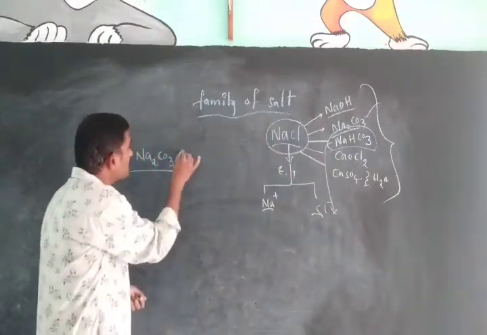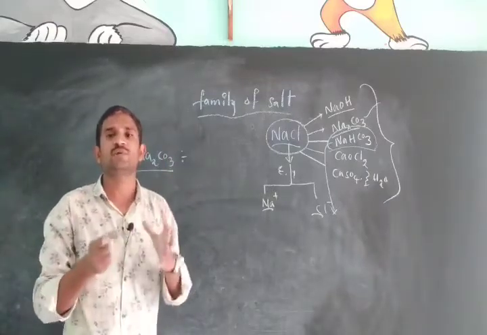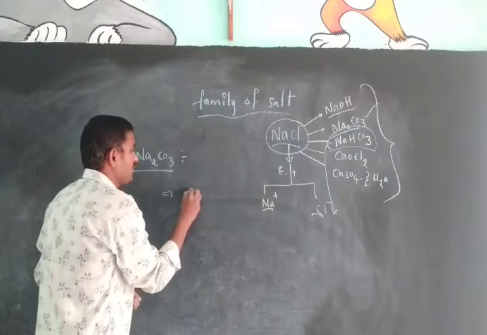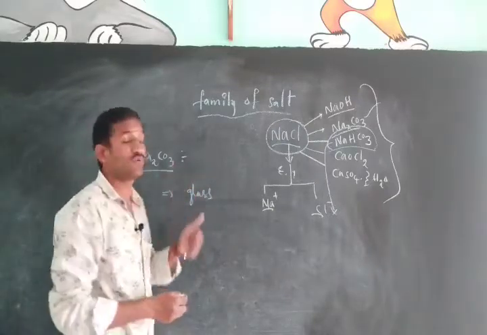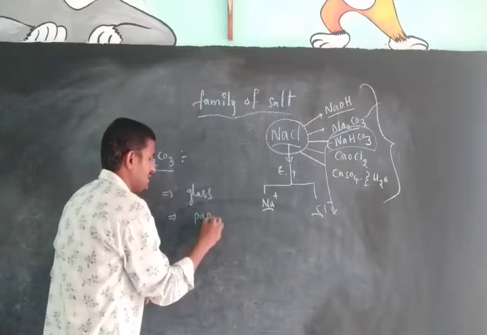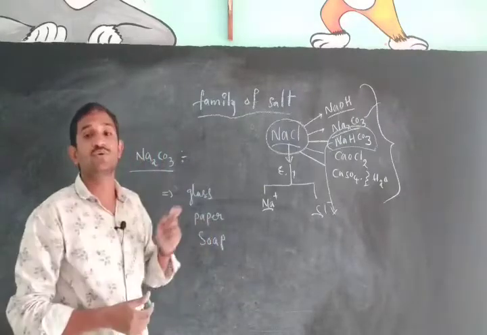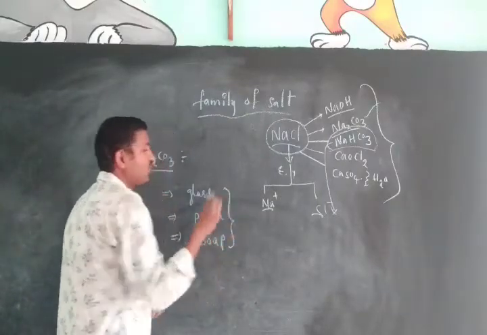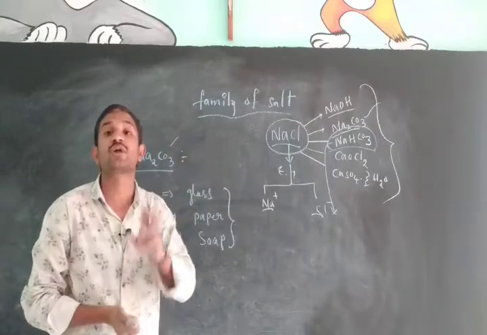What are the applications of sodium carbonate in our everyday life? For what purpose can we use this sodium carbonate? It is used in the preparation of glass. That means we can use this sodium carbonate in glass industries, paper industry, and again soap industry. We can use this sodium carbonate in the glass, paper, and soap industries.